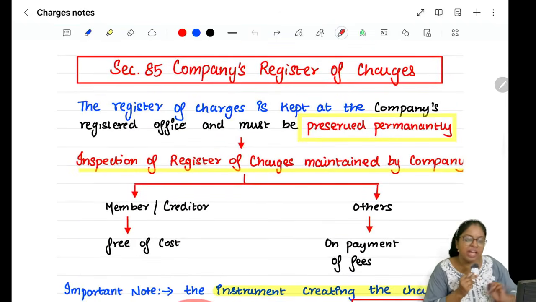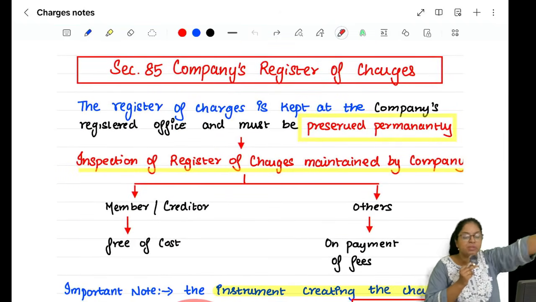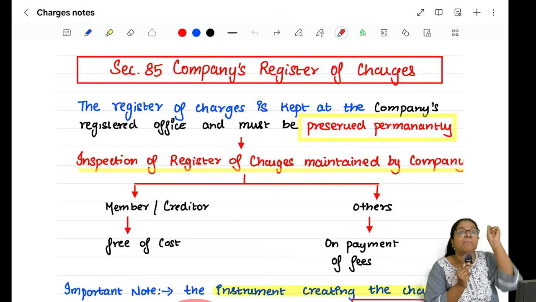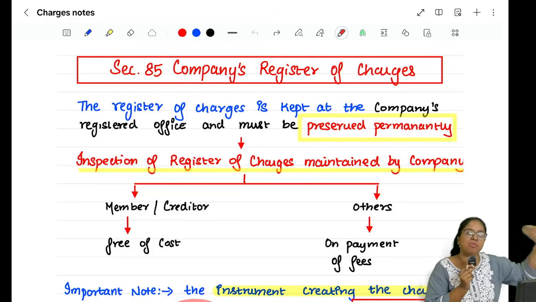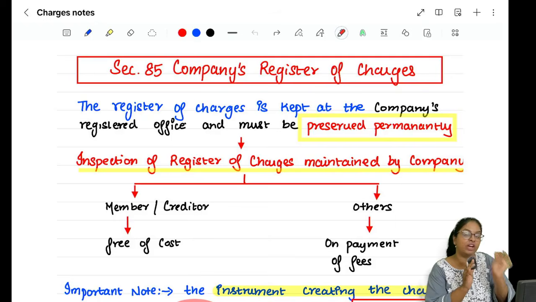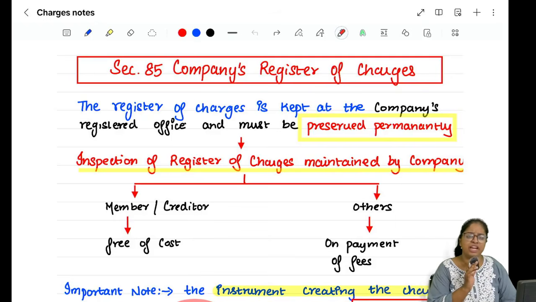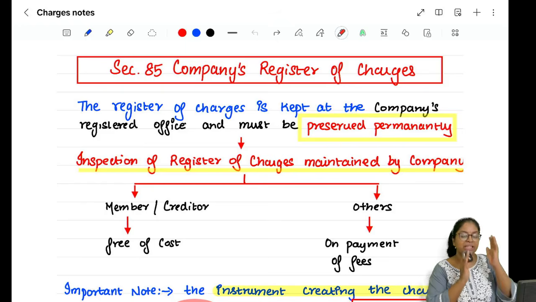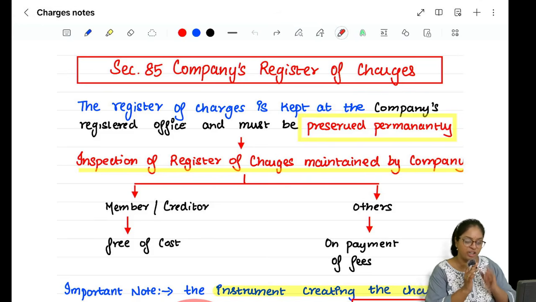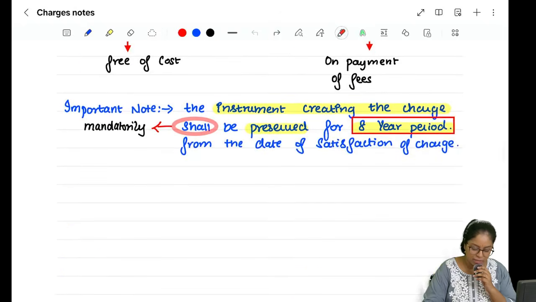And section number 85 என்ன சொல்லுது அப்படின்னா, இங்க பாரு 81ல ROC நம்ம என்ன சொல்றோம், நீ ரெஜிஸ்டரை மெயின்டைன் பண்ணுன்னு சொன்னோம். 85ல நம்ம கம்பெனியை என்ன சொல்றோம், கம்பெனி நீயும் ரெஜிஸ்டரை மெயின்டைன் பண்ணு and இந்த ரெஜிஸ்டரை பர்மனன்டா preserve பண்ணு. It has to be preserved permanently until the dissolution of the company, until the winding up of the company. You have to maintain the register of charges. However, the instrument of charge should be maintained only for a period of 8 years from the date of satisfaction of the charge, right? And company maintain பண்ற ரெஜிஸ்டரை இன்ஸ்பெக்ட் பண்ணலாமா? Yes, members and creditors இதை ஃப்ரீயா இன்ஸ்பெக்ட் பண்ணலாம், and others can inspect it on a payment of a certain fees, right? So that is section number 85.